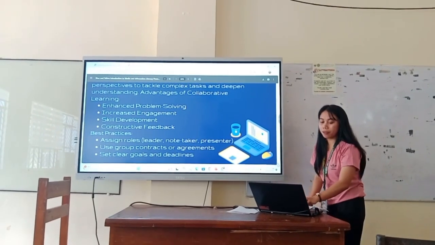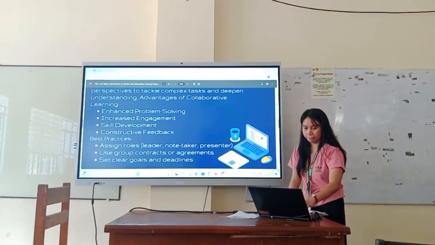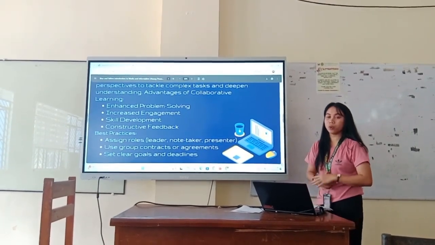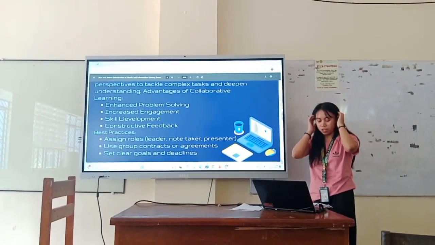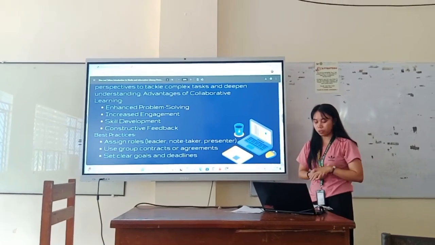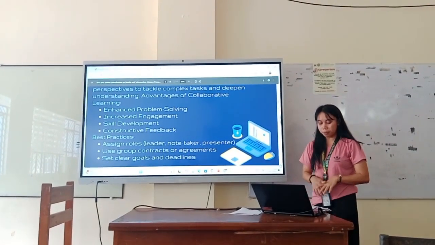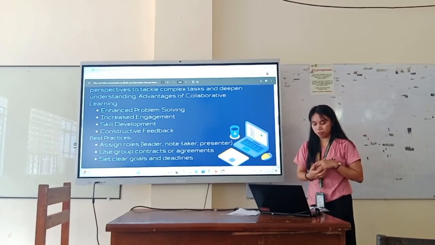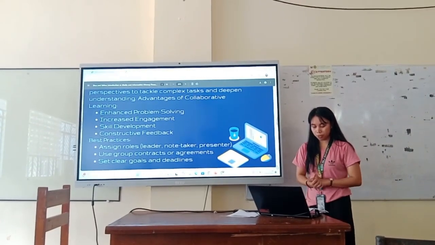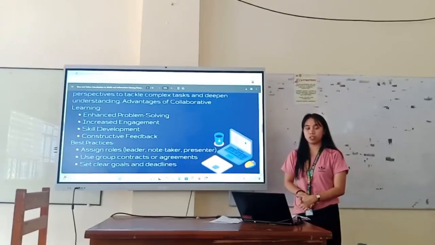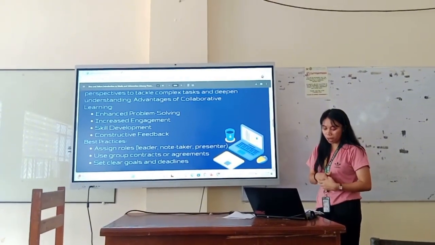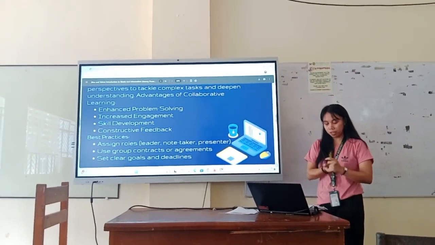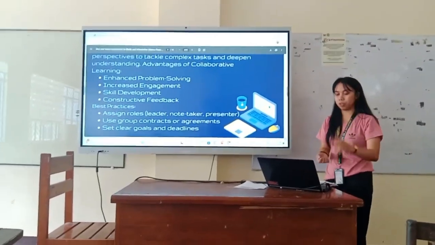So meron mga advantage ng collaborative learning. The first one is enhanced problem solving. Group discussion allows multiple approaches to problem solving through collaborative learning, which leads to better outcomes. Next is increased engagement. Through collaborative learning daw, nagkakaroon ng increased engagement, where learners are more involved and motivated.